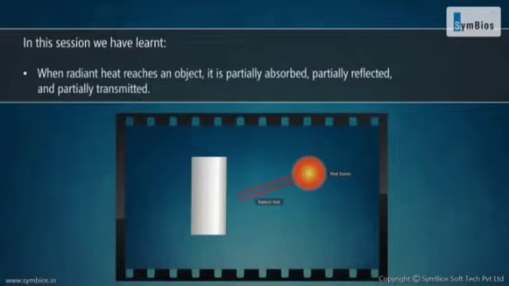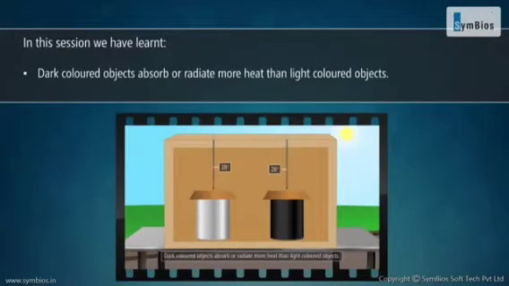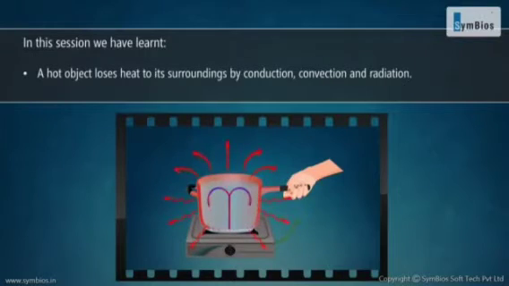When radiant heat reaches an object, it is partially absorbed, partially reflected, and partially transmitted. Dark-colored objects absorb or radiate more heat than light-colored objects. A hot object loses heat to its surrounding by conduction, convection, and radiation.